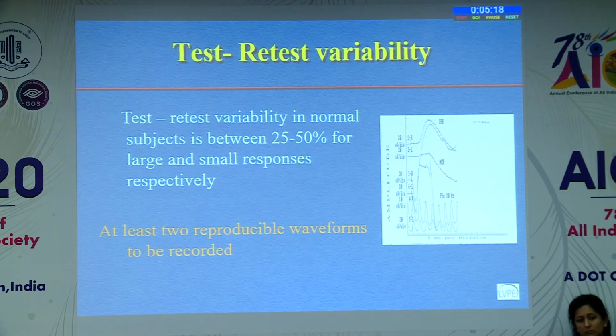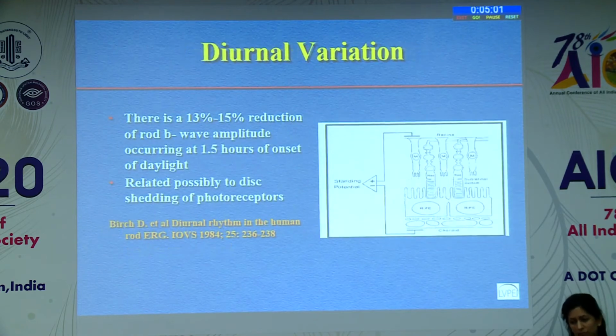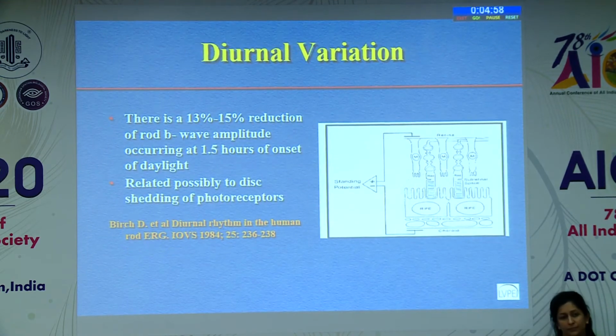The good thing about diseases is that in most of the retinal diseases, a pathological ERG is very different from a physiological difference, because not only do the waveforms change, but the amplitudes and the implicit times also change quite drastically, especially in diffuse retinal dystrophies. So just a reduction of amplitude should not tell us that there is a disease or the disease has worsened. There's also diurnal variation, just like for visual acuity and IOP. So if you're doing a study, it's better to do it at the same time of the day as far as possible.